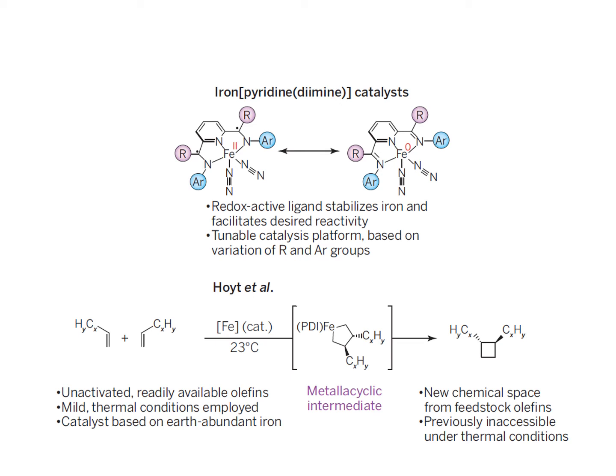This oxidative coupling reaction can happen very readily. This oxidative coupling reaction results in the formation of a metallocycle, and this metallocycle can reductively eliminate a cyclobutane, giving back an iron zero system.